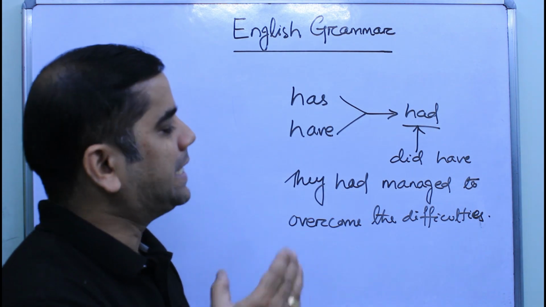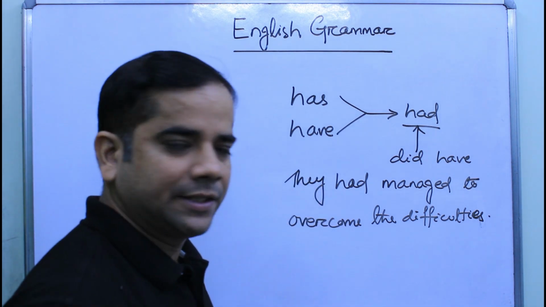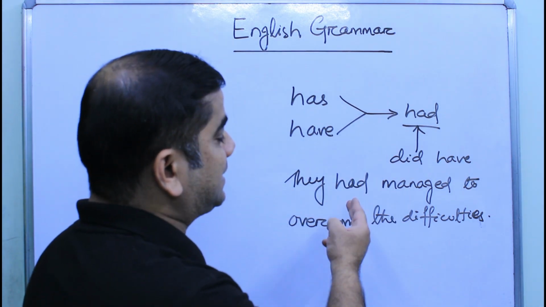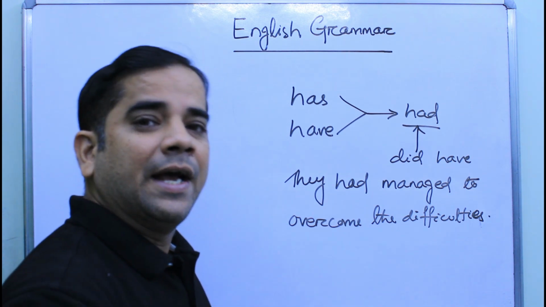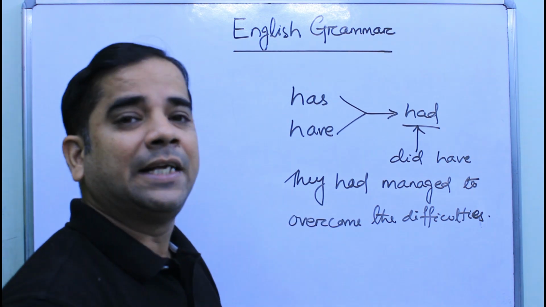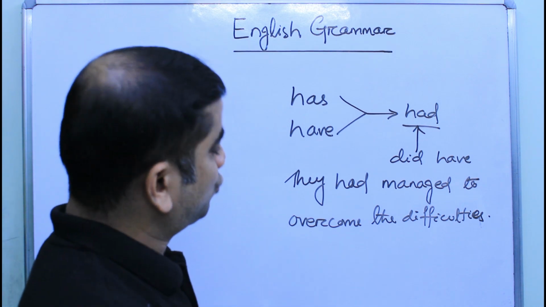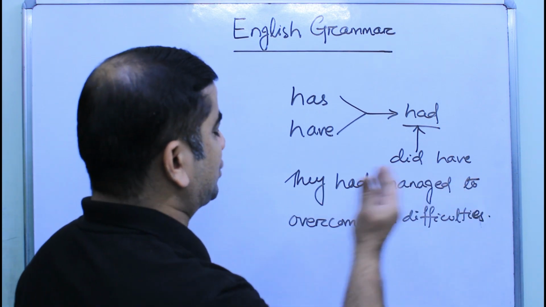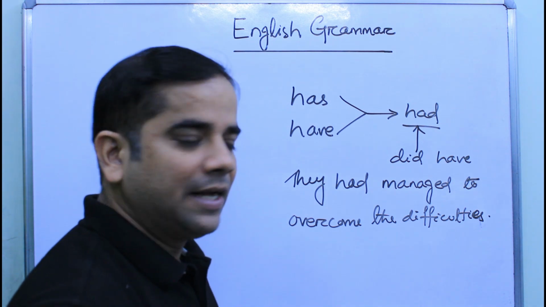Okay, they had managed to overcome the difficulties. By looking at the main verb and the helping verb, we confirm that it is in its past perfect tense. So, they had managed to overcome the difficulties.